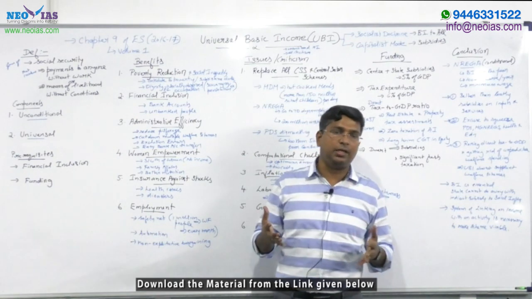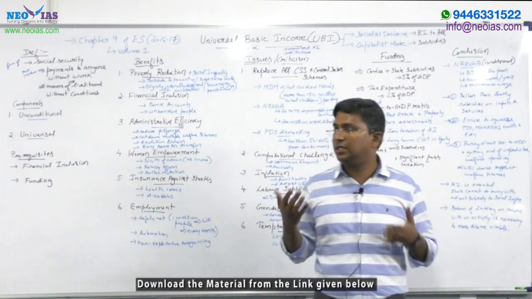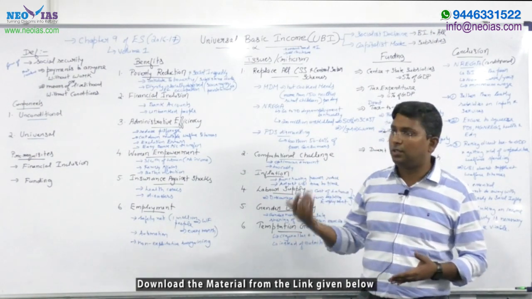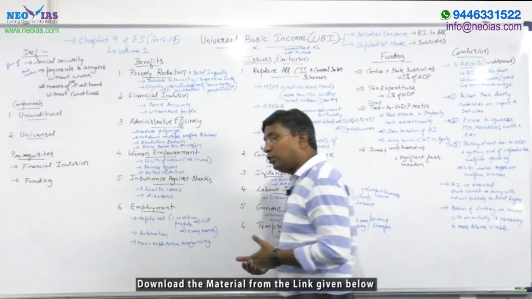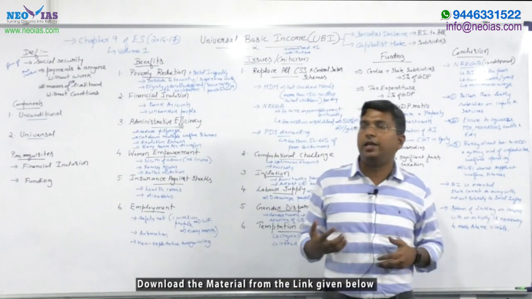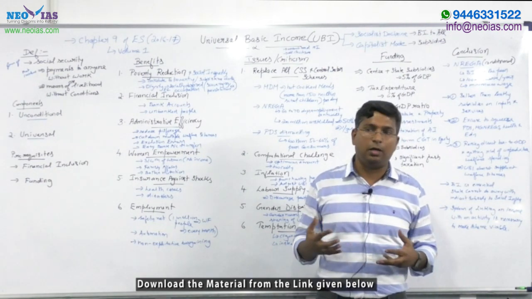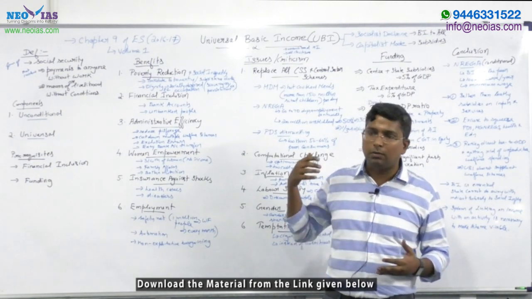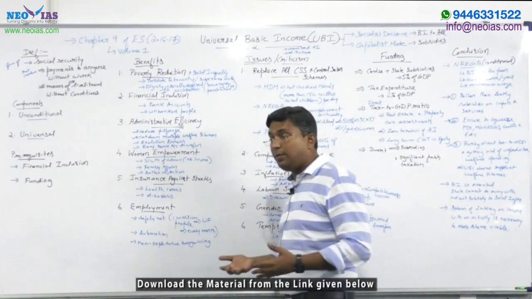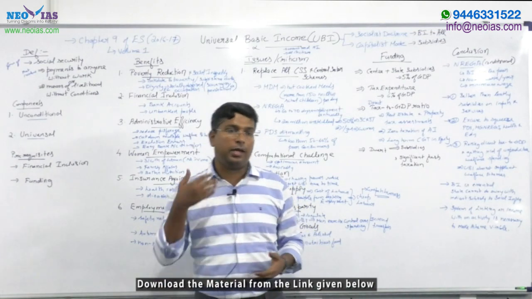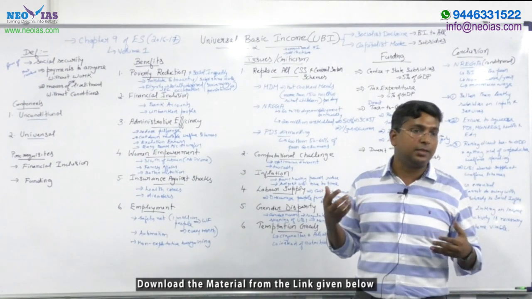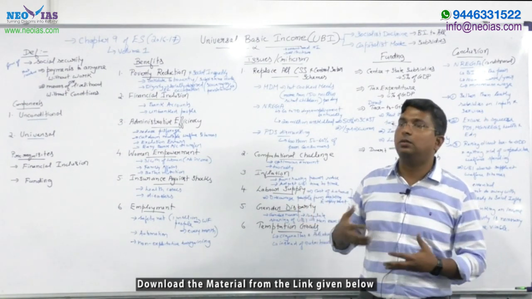Because of all these topics in GS1, GS2 and GS3, you can expect a question. There's a high chance that in either GS1, GS2 or GS3 you can expect a 12.5 mark question on universal basic income, and then you can use the same knowledge for your ethics paper also. And more than that, out of your 8 essay topics, there's a high chance that UPSC may ask an essay on universal basic income this year. So because of all these chances, prepare this topic thoroughly.